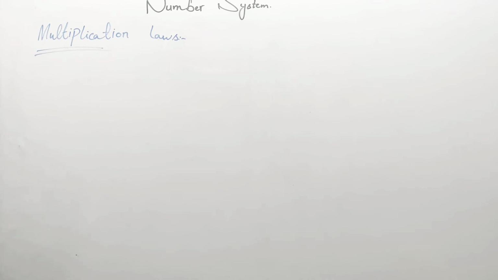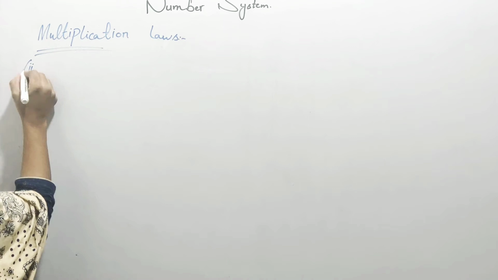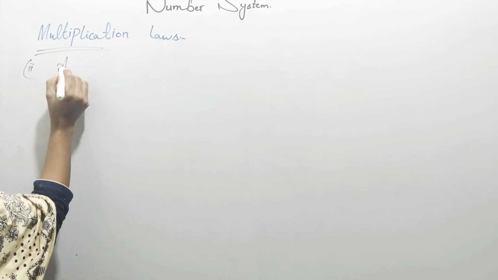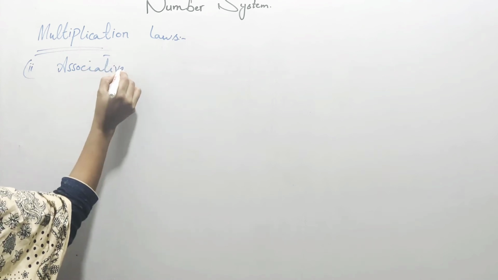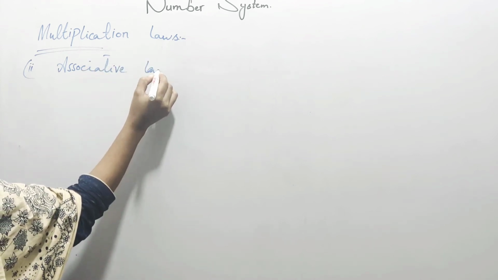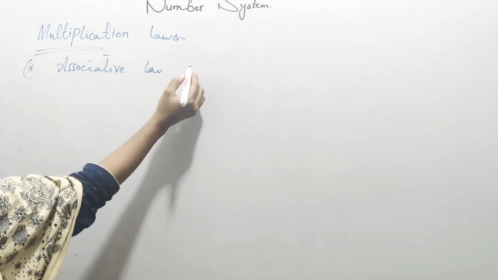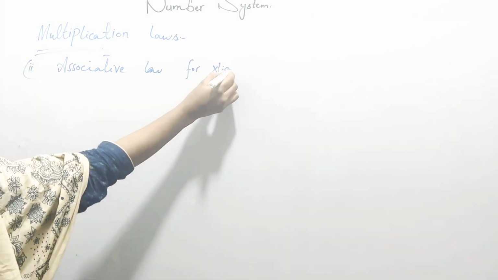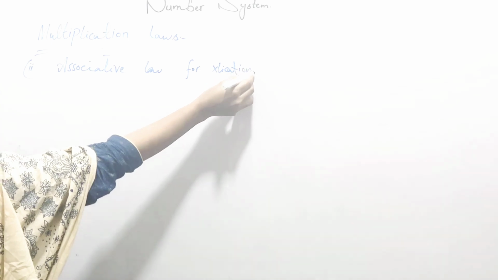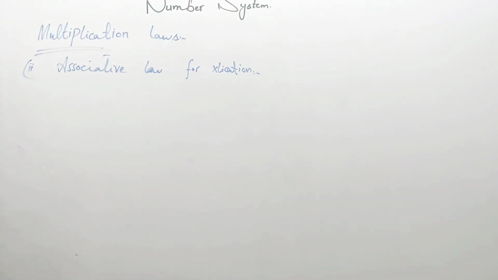And the second property is the associative law for multiplication. What does the associative law say?